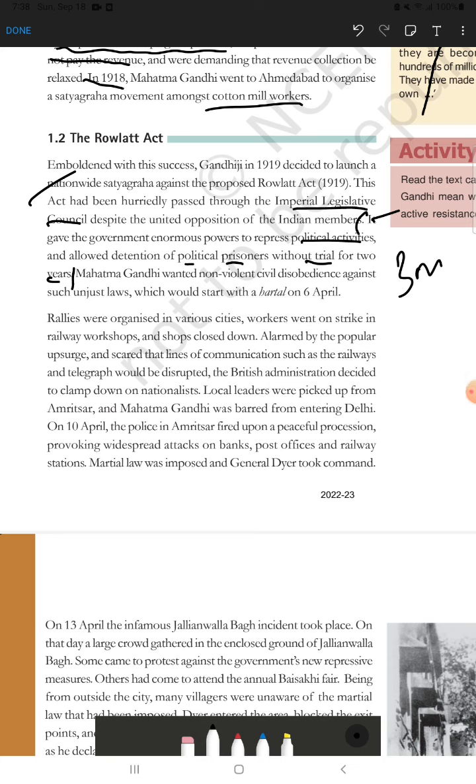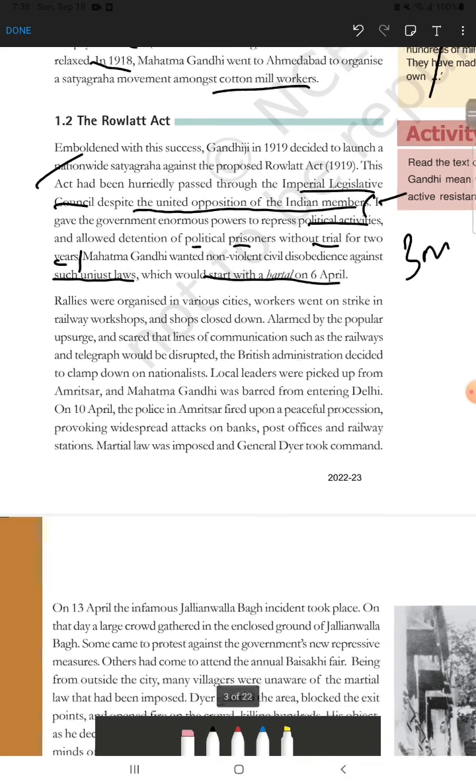So in the Imperial Legislative Council, the Indian members were against this unjust law. This act was hurriedly passed by the British members only, despite the united opposition of the Indian members. As Gandhi found this to be such an unjust law, that is why he started the Rowlatt Satyagraha or Hartal on 6th April. Many students are confused about Hartal. Hartal means strike.